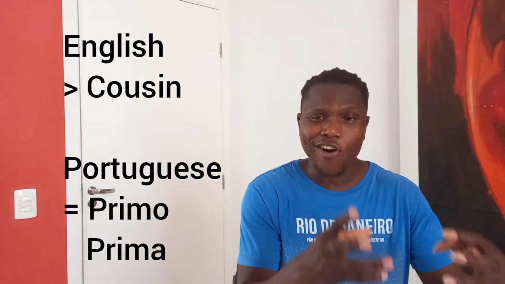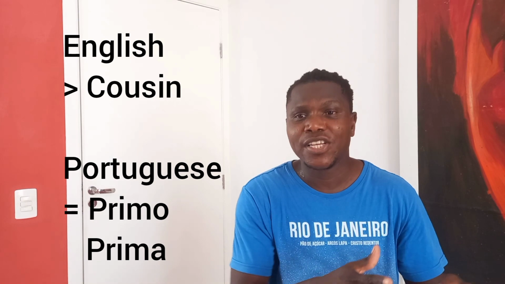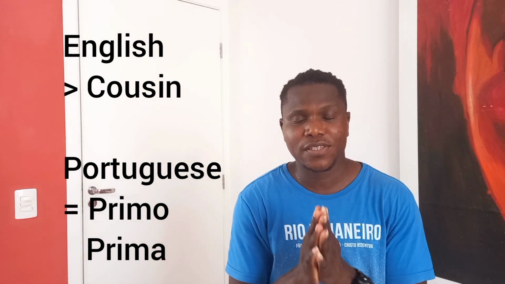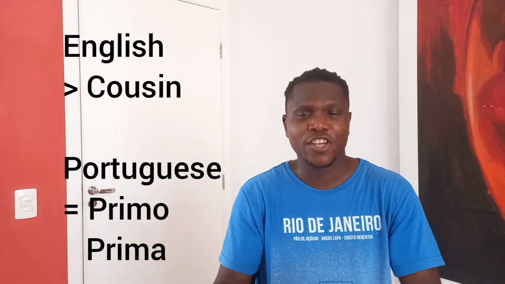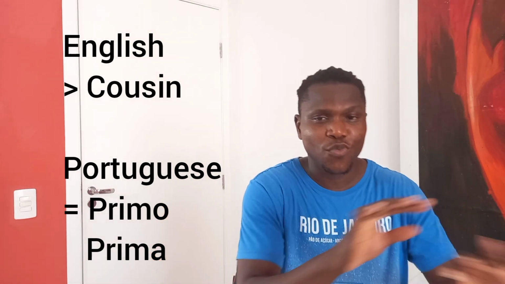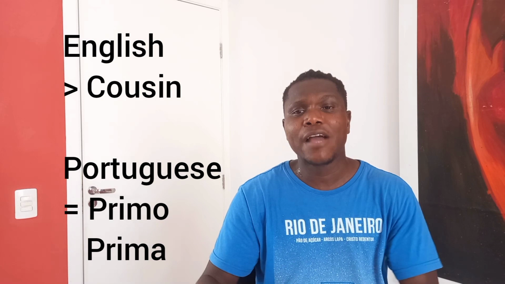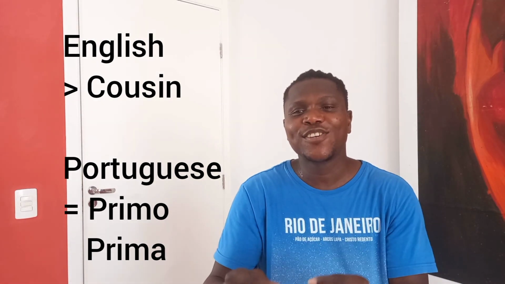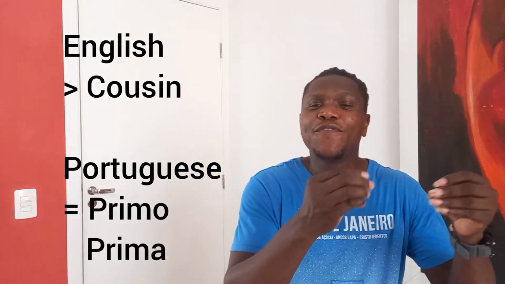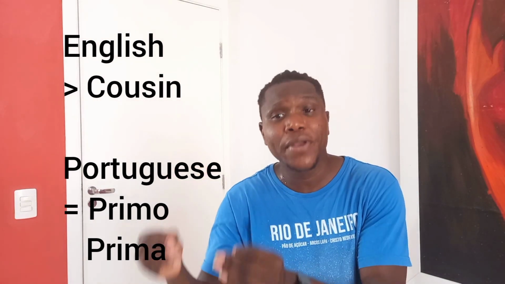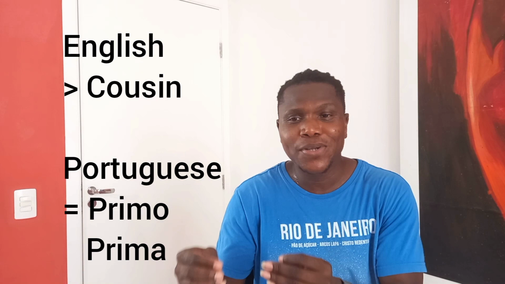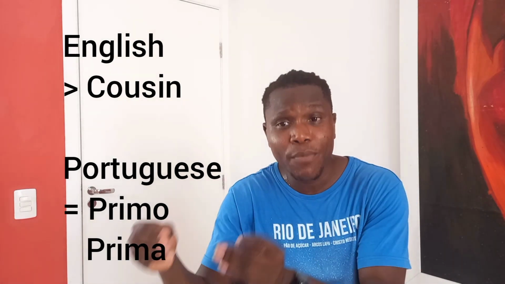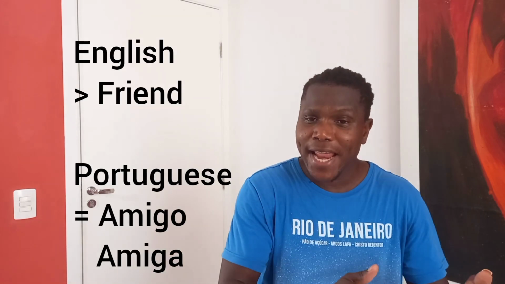So cousin in English has one word, but in the Portuguese language, a male cousin is called primo and the female cousin is called prima. Cousin in English, primo or prima in Portuguese.